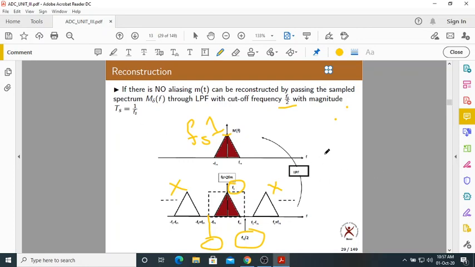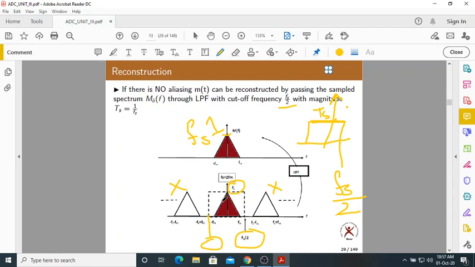So this low pass filter should be like this. Let us take an ideal low pass filter. The cutoff frequency is Fs by 2. You can take Fm also, but generally we take Fs by 2. What is this magnitude? Ts. Why Ts? Ts is nothing but 1 by Fs. It is having already magnitude Fs. What is Ts into Fs? Ts into Fs is 1. So you get 1 here. The magnitude will be unchanged now. Are you getting what I'm saying?